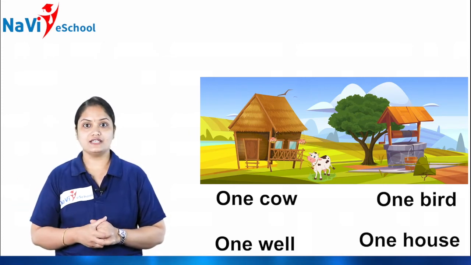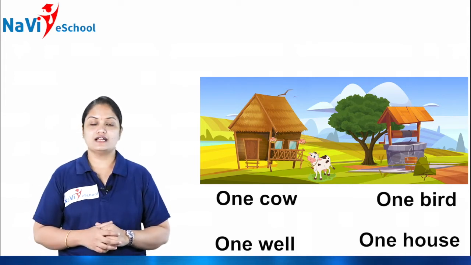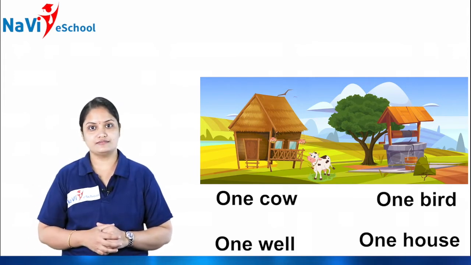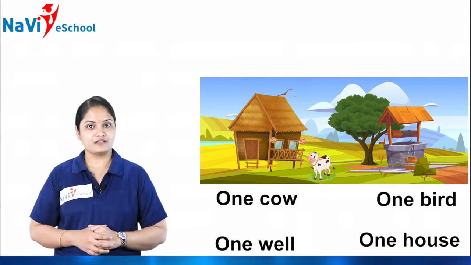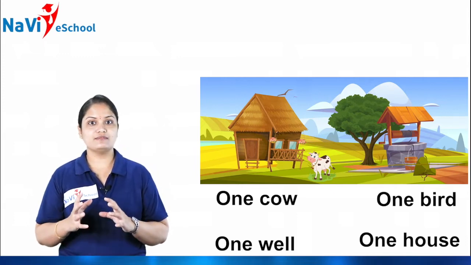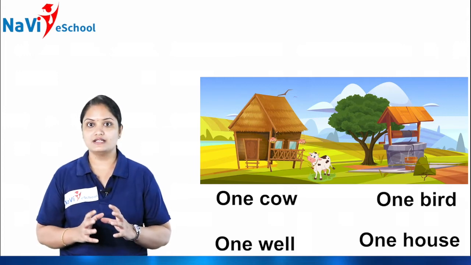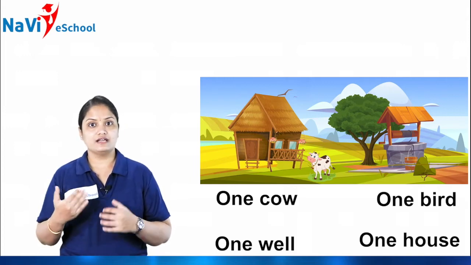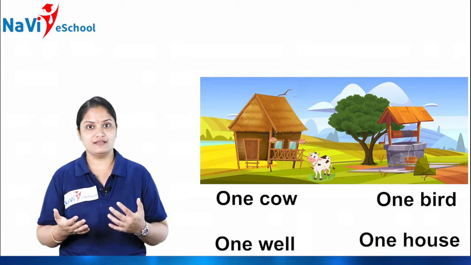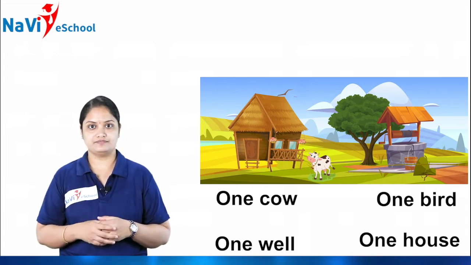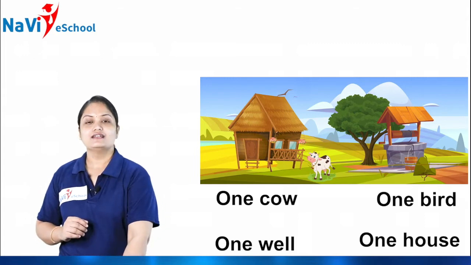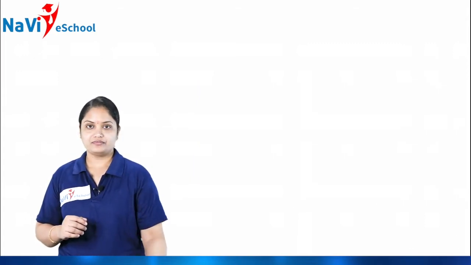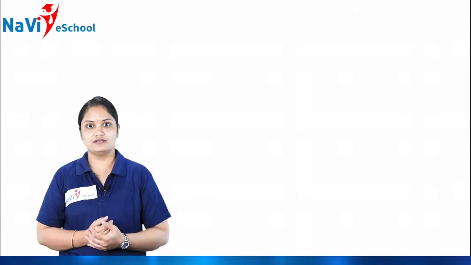So like this you have to write and then find out how many are there. Okay? Is that clear, children? Have you got this? How to write the number 1 and how to write the number name of 1. Okay children, is that clear? Okay, next we will move on to another number.